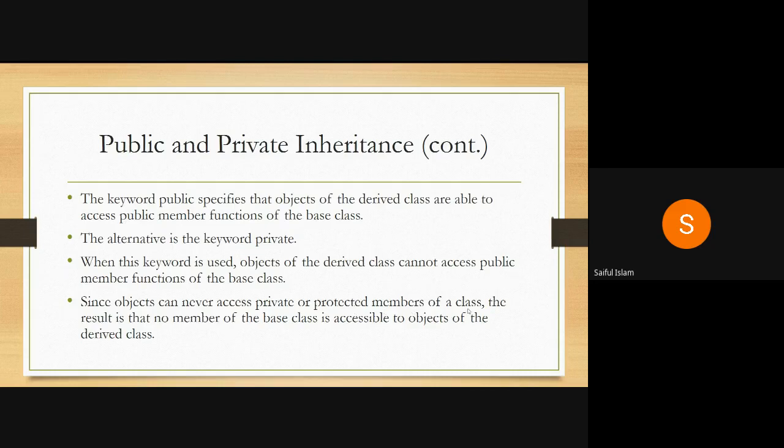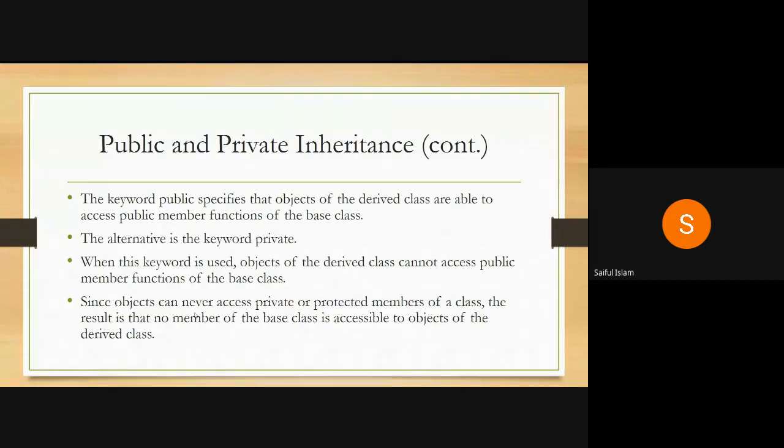Look at this one. We are creating a class. A class is a blueprint. An object is an entity, a runtime entity. So there is a difference. A member function of a class can access a private member of a class, but an object cannot access a private member of a class. So there are two different things: I have a class, and I have an object. An object can be used to invoke public member functions of a class, and if a public member function is invoked, it can access a private member of the class. Keep this in mind, because in the next point we are going to discuss the meaning of access by functions within a class.